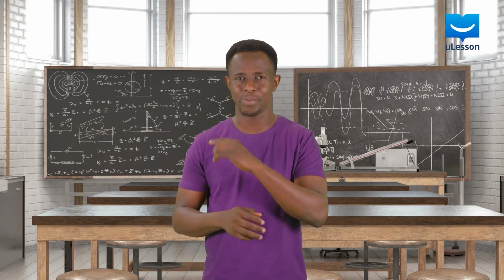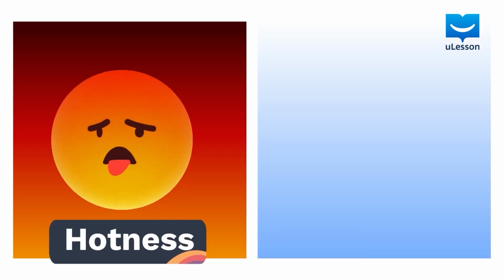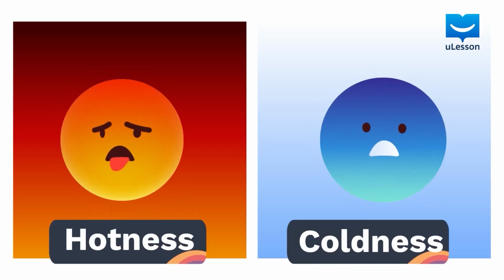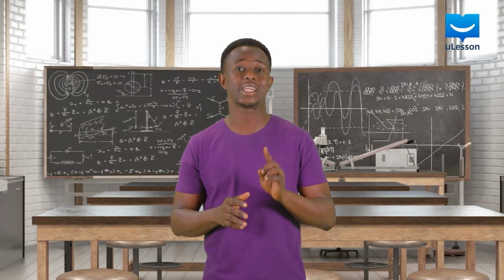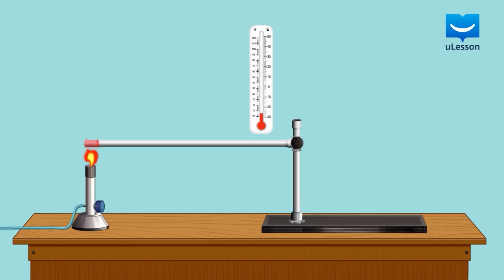these terms really mean? Temperature, in simple terms, is the degree of hotness or coldness of a mass. The temperature of a body will determine the direction heat around it will flow. Heat always flows from a region of higher temperature to a region of lower temperature, whether within the same mass or between masses. This heat flow will continue until there is no difference in temperature between the regions or bodies.